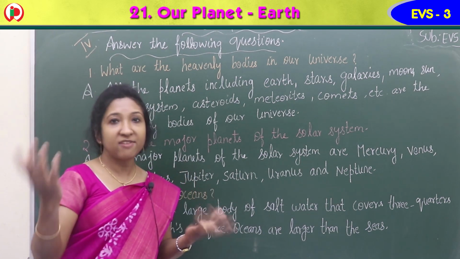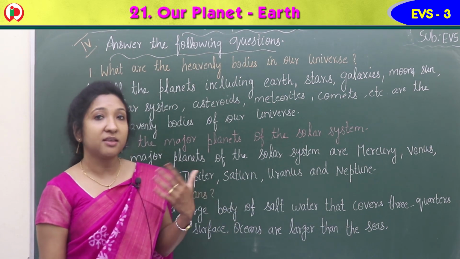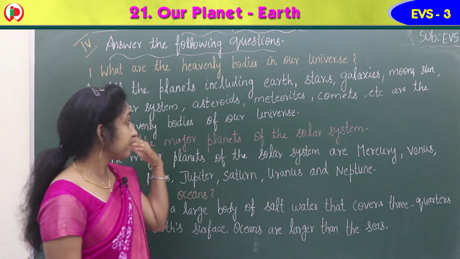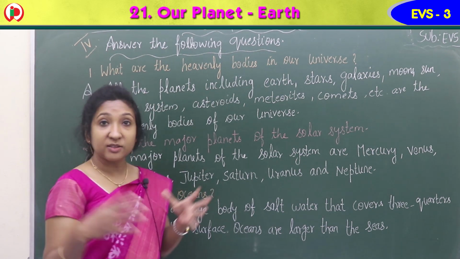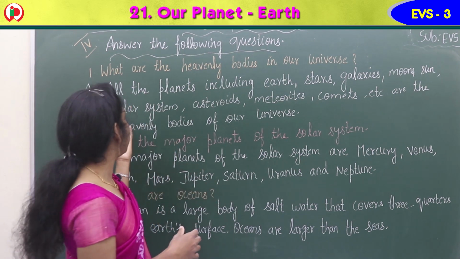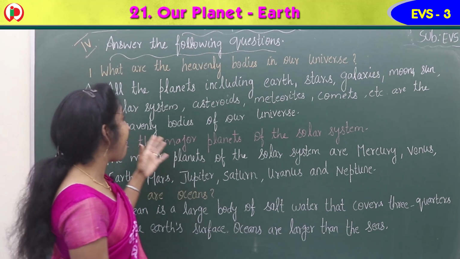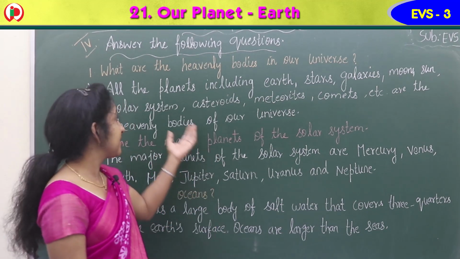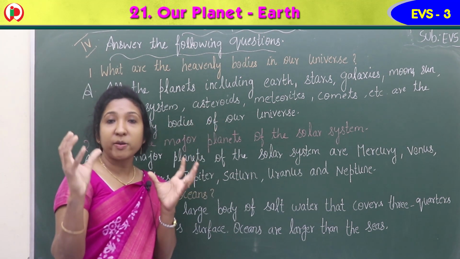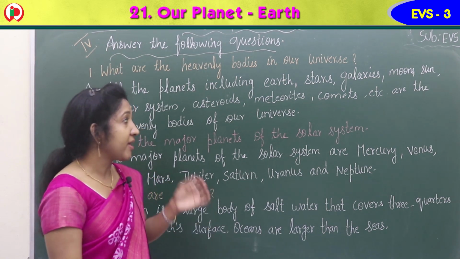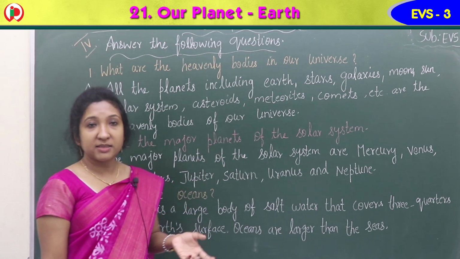So planets are heavenly bodies which orbit around the sun. Among the planets, our Earth is also a planet. So all the planets including Earth, stars, then galaxies, group of stars, moon, sun, solar system, asteroids, meteorites, comets, etc. are the heavenly bodies of our universe. Asteroids and meteorites are small rocky bodies or small objects in the sky. So these are all the heavenly bodies of our universe.